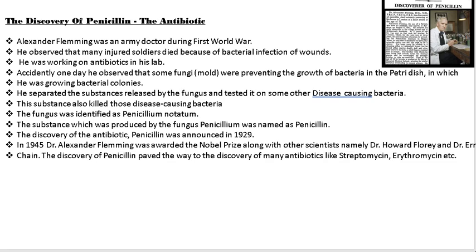Okay, so one day he was working on antibiotics in his lab, and suddenly he observed that some fungi were preventing the growth of bacteria in the petri dish in which he was growing bacterial colonies. He separated the substances, which also killed those bacteria. The fungus was identified as Penicillium notatum. The substance produced by the fungus was named penicillin. The discovery of the antibiotic penicillin was announced in 1929.